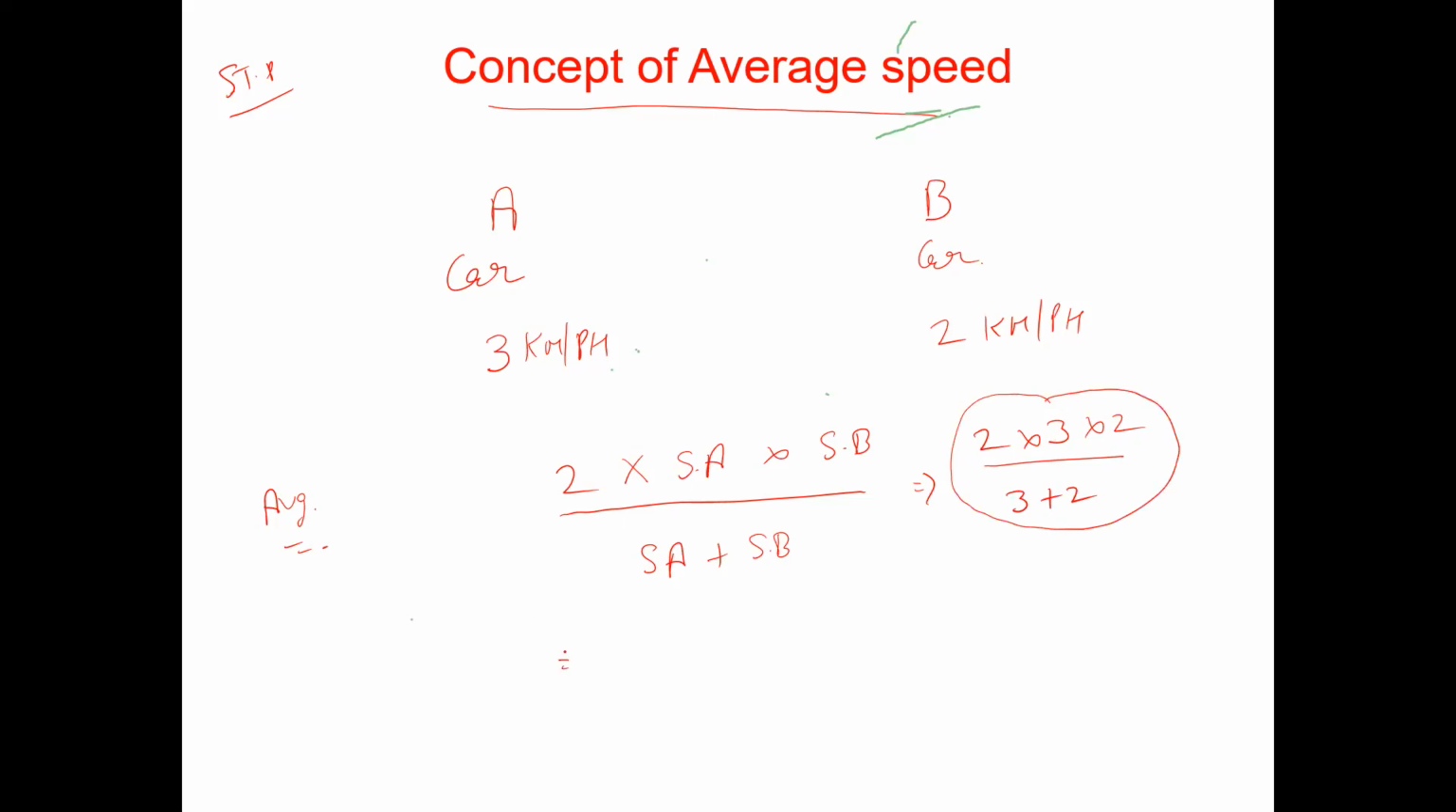Okay. So now in this example, you can multiply it. 3 multiplied by 2 comes to be 6. Then 6 multiplied by 2 comes to be 12. And we have to divide it by 5. And whatever the resultant figure comes, that shall be our average speed for both of the objects. So now I move further.